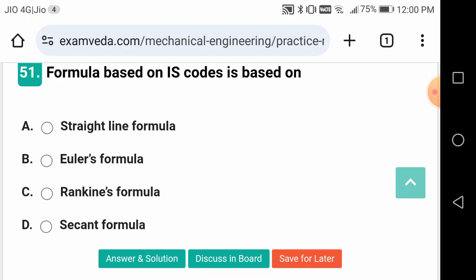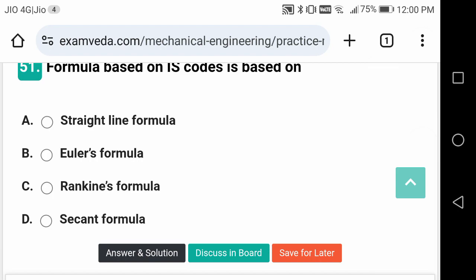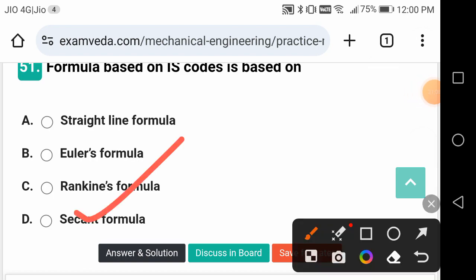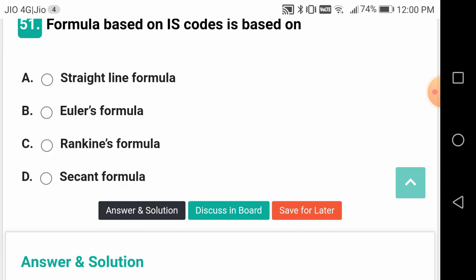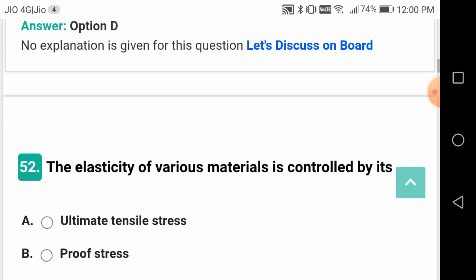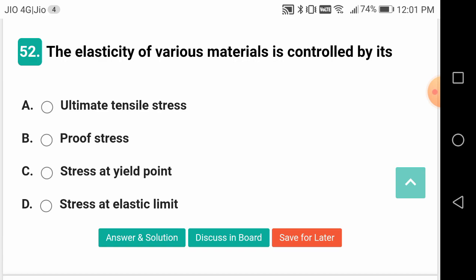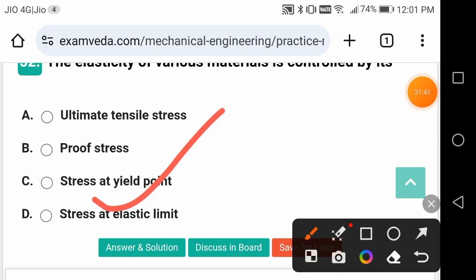Formula based on IS codes is based on, this is a good question, friends, the secant formula. Not Euler's formula, not Rankine formula, not Straight line formula. Rankine formula is applicable for both short and long columns. Euler's formula is applicable for long columns, and the straight line formula we are not going to use. We are going to use the secant formula for IS code members. The elasticity of various materials is controlled by its, what is this? Stress at elastic limit, that's called yield point.